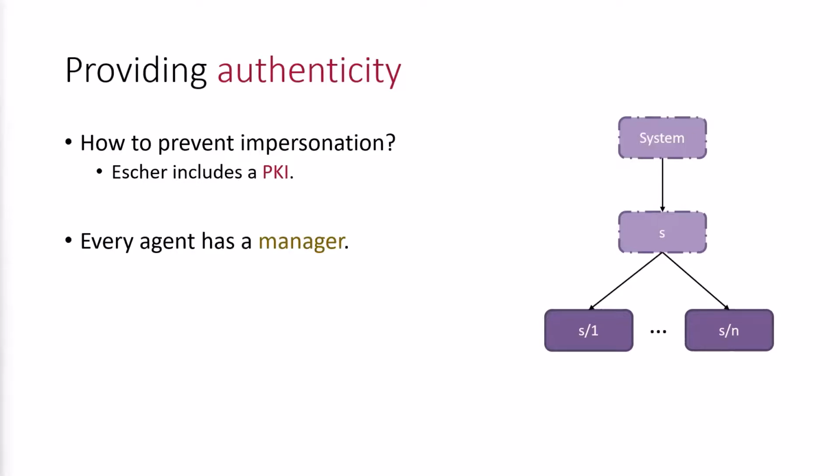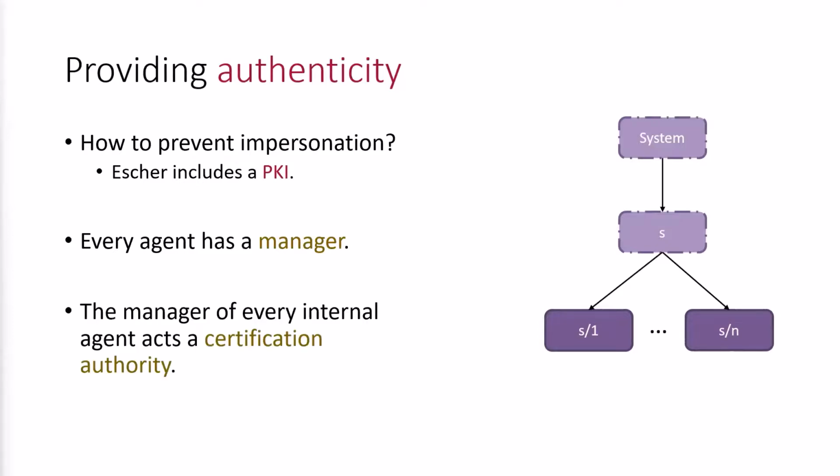Every agent in Escher has a manager. The manager for every non-leaf agent acts as a certificate authority, and it issues public key certificates for the child agent of the agent that it's managing. The manager of the system agent is a trusted root certificate authority. These certificates bind the identifier of an agent to its public key and refinement, so agents cannot lie about their identifiers or the merge functions of the refinements that they're part of. Finally, certificates are chained. Certificate chains are attached to outgoing messages to prove the identity of the sender.